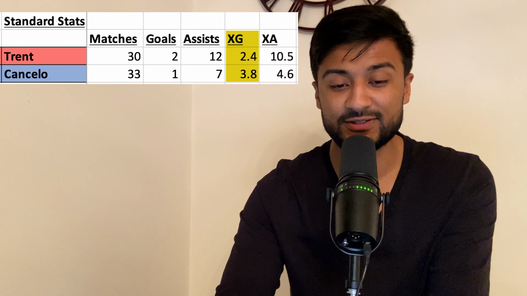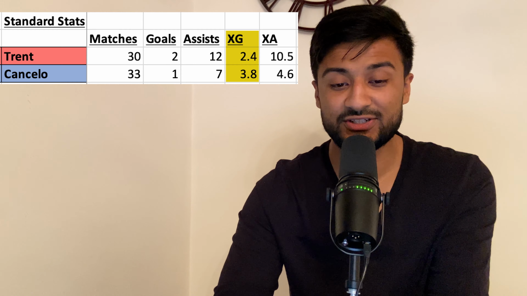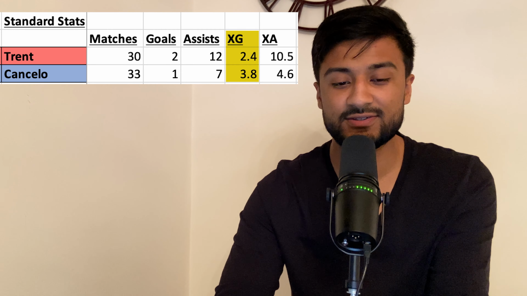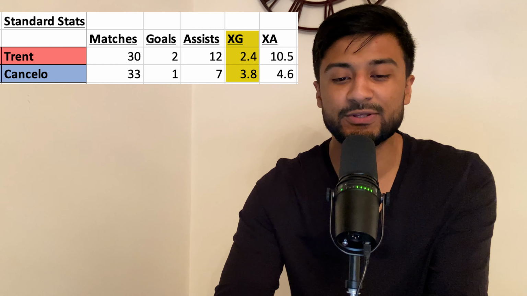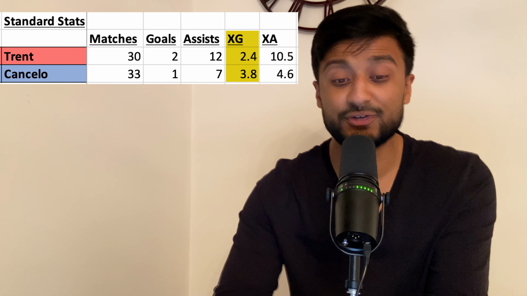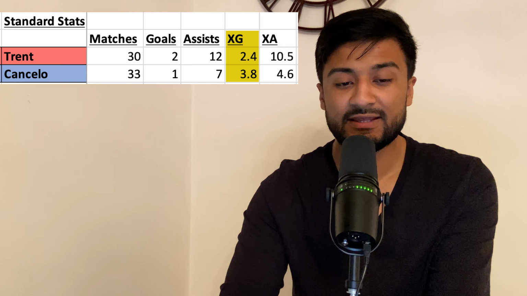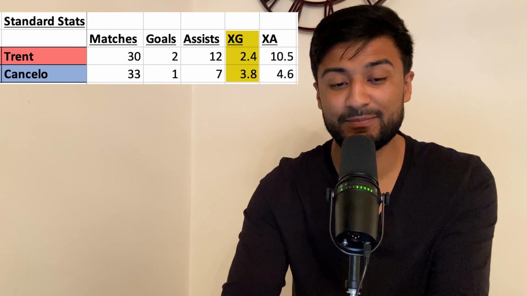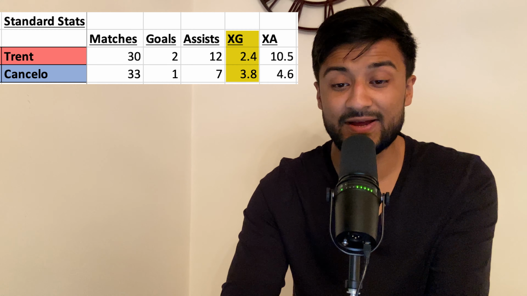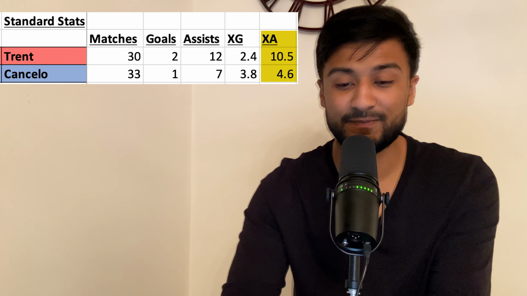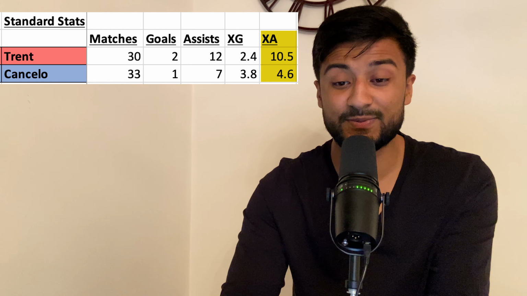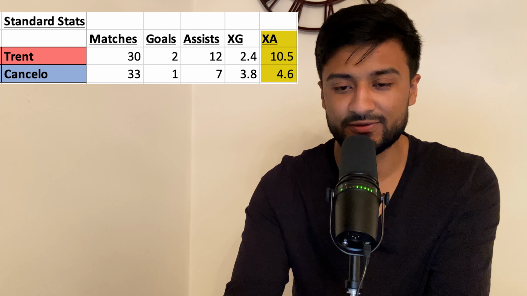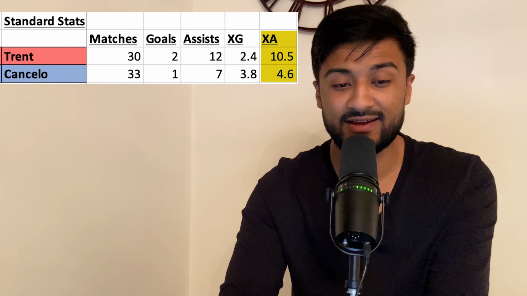So XG is quite important, especially in football stats these days. What XG does is measure the quality of a chance by calculating the likelihood that it will be scored from a particular position on the pitch during a particular phase of play. So even though Trent is seen as more of the attacking person between him and Cancelo, Cancelo actually has a higher XG rating than Trent. And then if you look at XA, which is expected assists, of course Trent Alexander-Arnold is king of that. He's got 10.5 XA and Cancelo's got 4.6, so more than double. Just looking at the general stats, I'm going to give it to Trent as the winner of that.